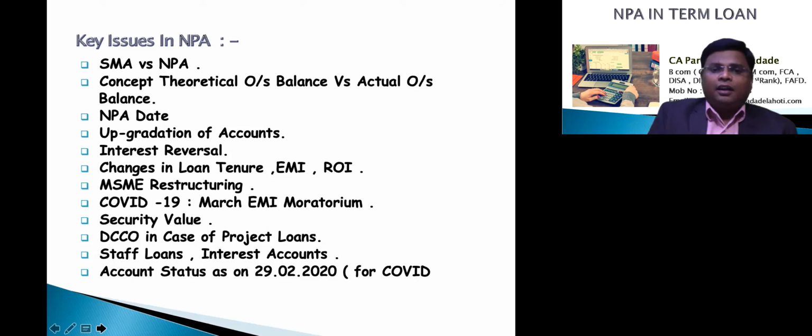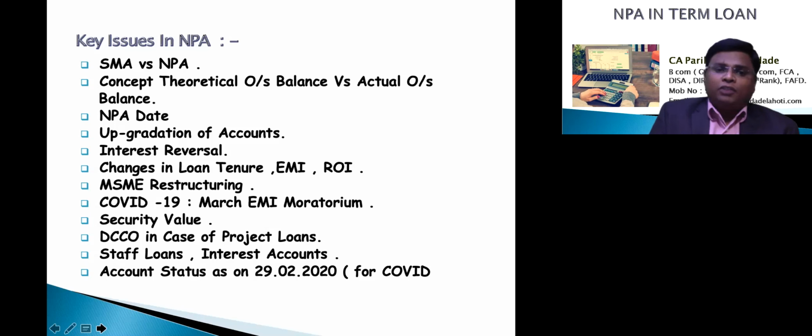Interest reversal, again, will be very critical for finding out unrealized interest. There are some different methods to calculate unrealized interest in a term loan. But basically what I will suggest here is to calculate the EMI overdue. Suppose it comes to 3 months, 4 months, whatsoever. Compare the theoretical outstanding balance with the actual outstanding balance. Whatever the difference is, I will suggest, will be the interest overdue, and that is unrealized interest. That unrealized interest needs to be reversed.